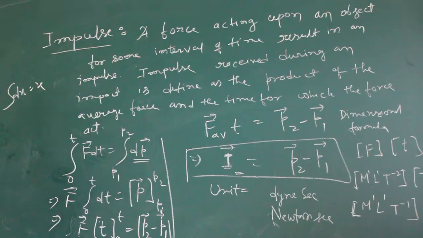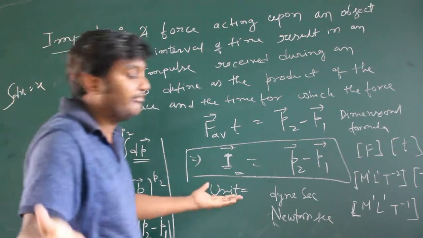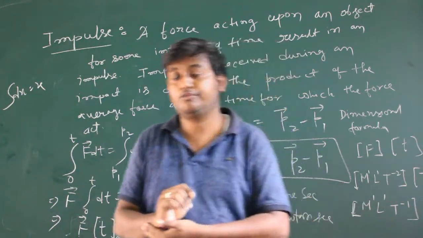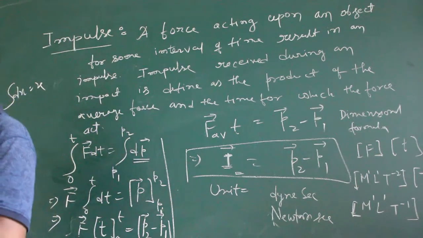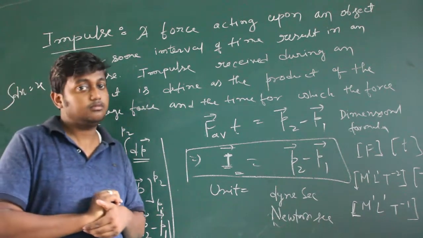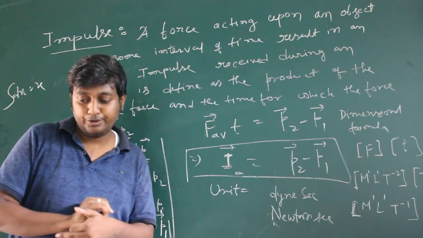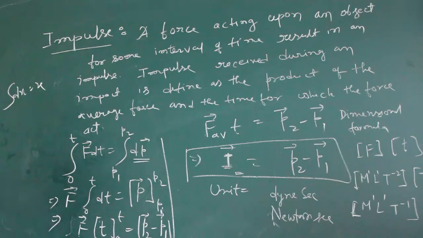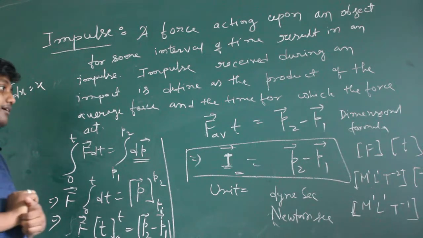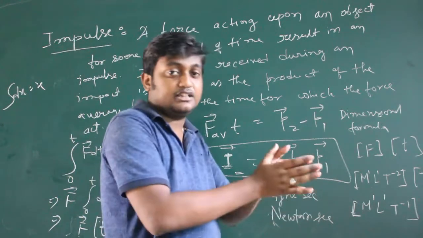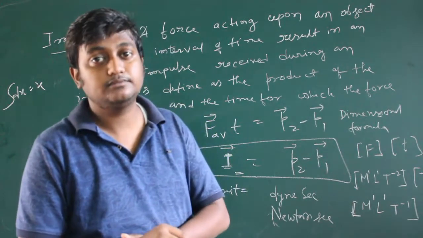Okay, now there are various applications of impulse. For example, when we catch the ball, what will happen? The cricket player lowers his hand after catching the ball. Now why does he lower his hand?